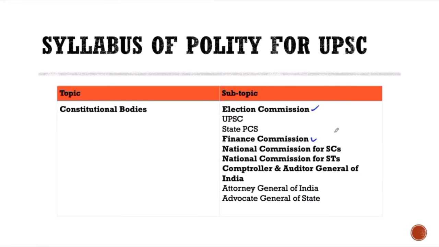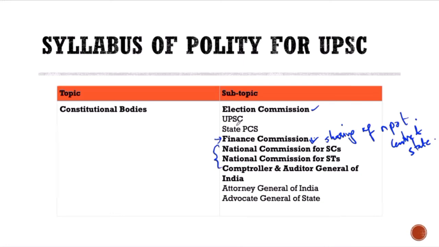your Finance Commission. What does the Finance Commission do? Sharing of the net proceeds of taxes between center and states. They come out with a particular formula, and that formula comes from your Finance Commission. Similarly, there are bodies for NCSC, NCST, scheduled castes and scheduled tribes.